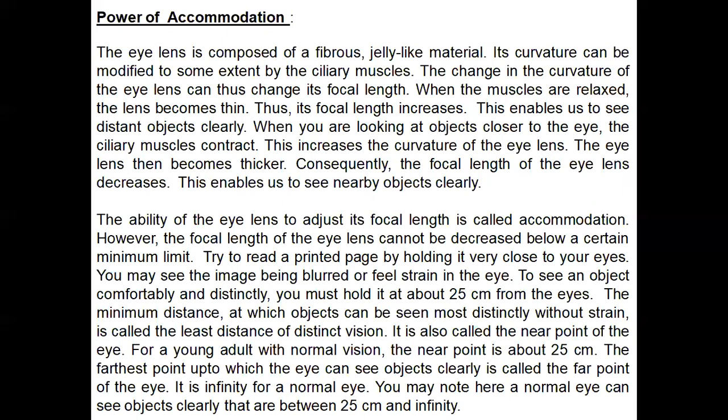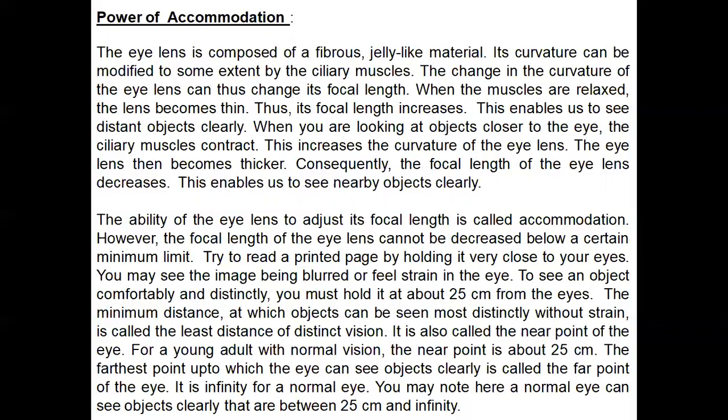The question is power of accommodation. The eye lens is composed of a fibrous, jelly-like material. Friends, this is one of the most important answers for a one-mark question.